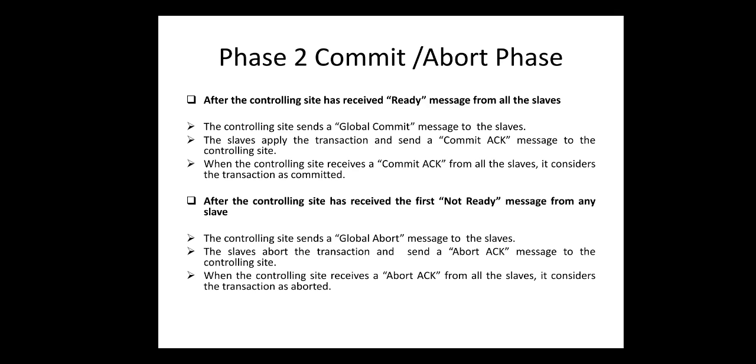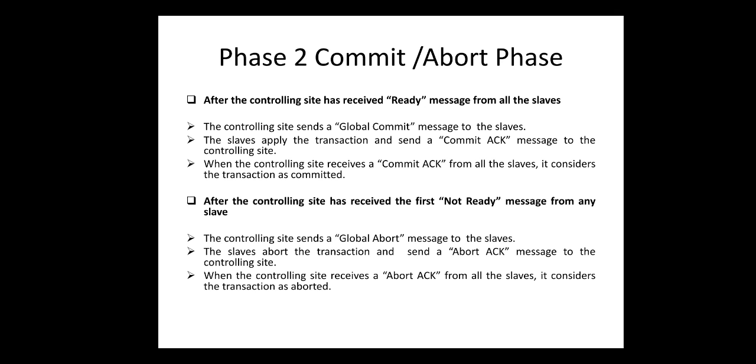That means say if we have 5 participating sites and only one site is not ready, thereafter the transaction manager will send a global abort message to all the 5 sites, to those sites also which are ready to commit. The slaves abort the transaction and send an abort acknowledgement message to the controlling site.